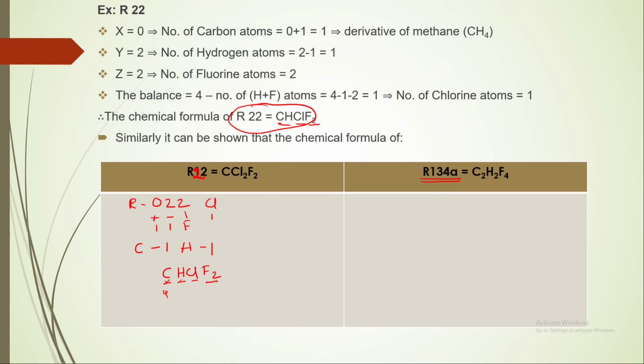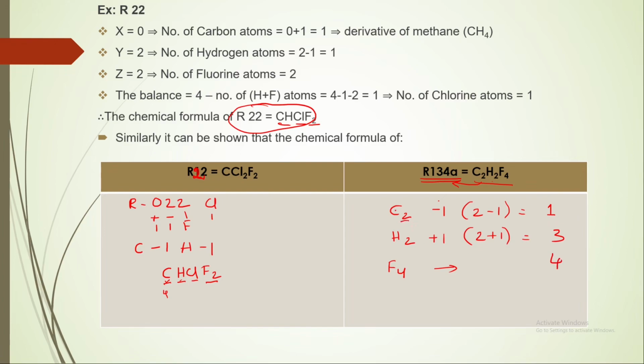Okay. So now we'll see how to derive the chemical formula for R134a. Here it is C2H2F4. We'll reverse this. So we'll calculate the code from this chemical formula. C2H2F4. First we have to subtract 1 from carbon. So 2 minus 1 is equal to 1, the first number. For H you have to add, so 2 plus 1 equal to 3. So the number of fluorine atoms is 4.